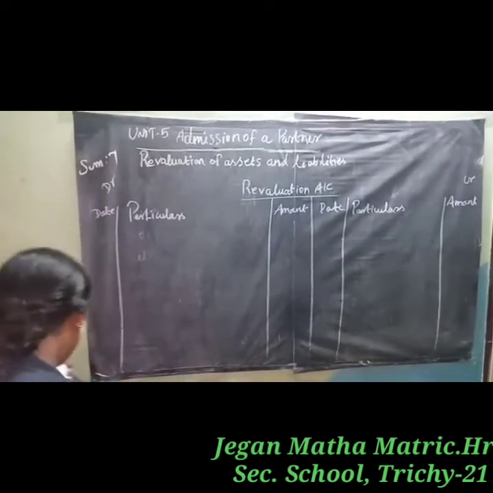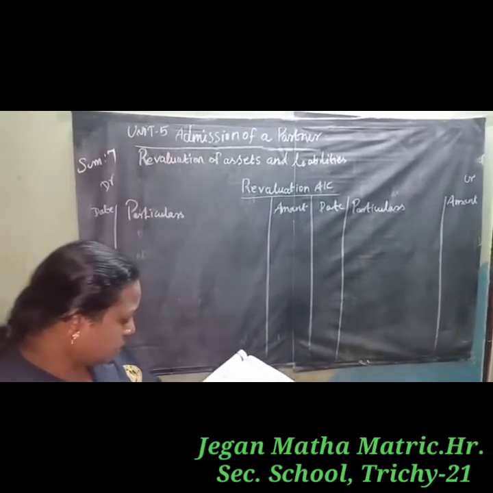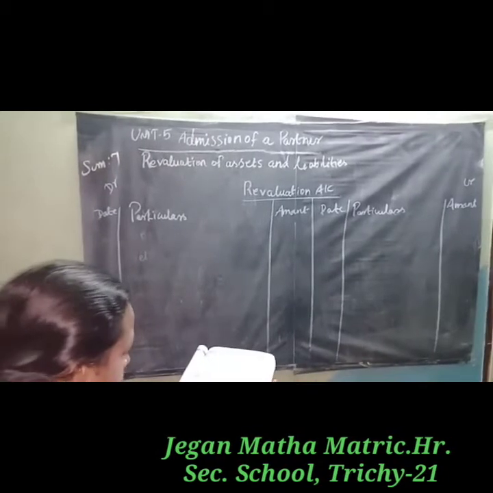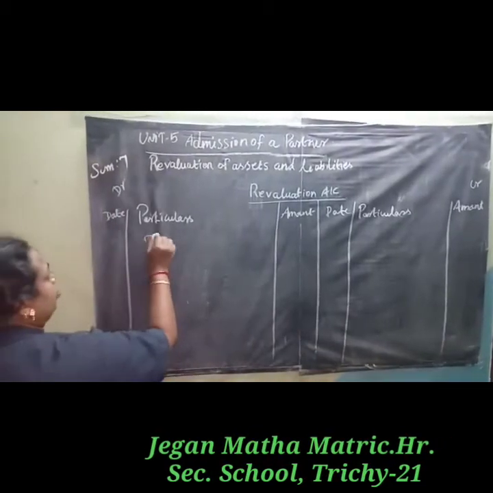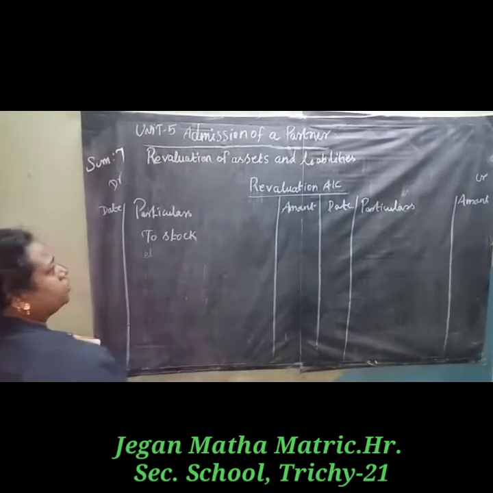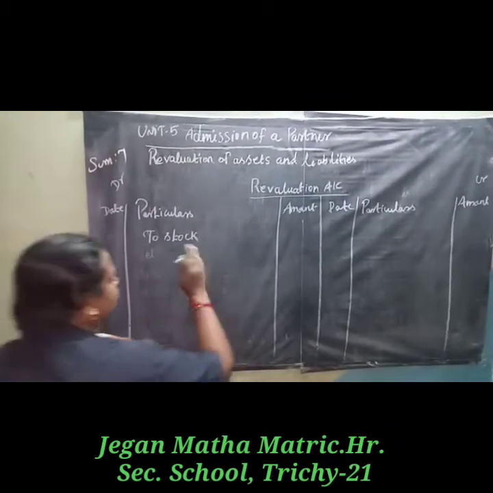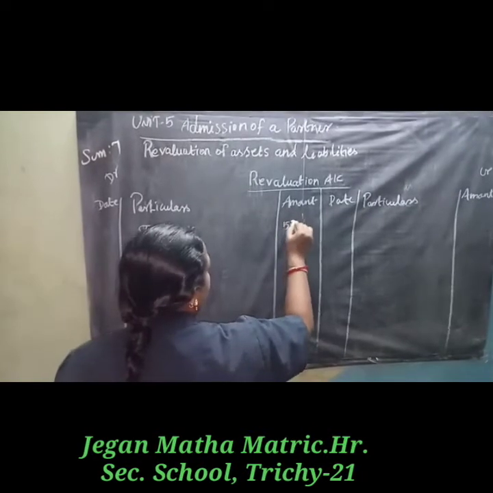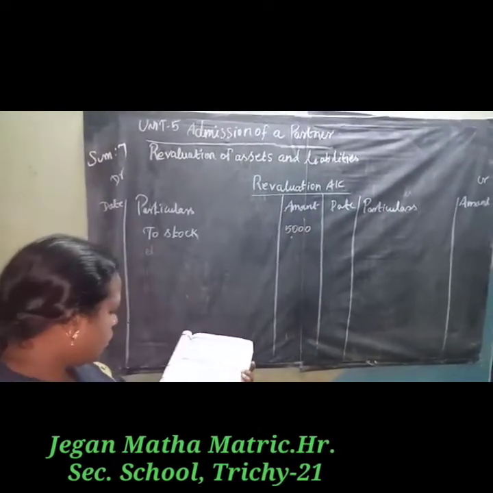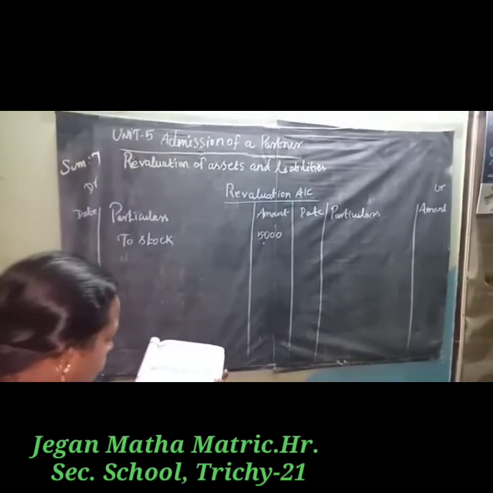First adjustment, stock to be depreciated. Depreciation means loss, you know that. So depreciated by 5,000, so to stock, loss, 5,000 on the debit side of the revaluation account. Next, provision for doubtful debts is created for 3,000.